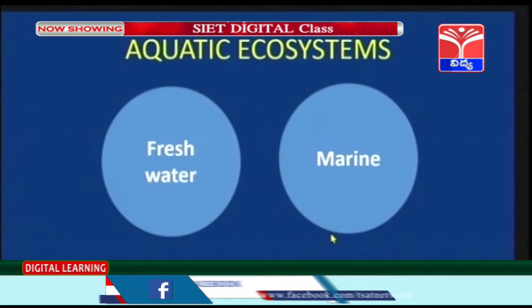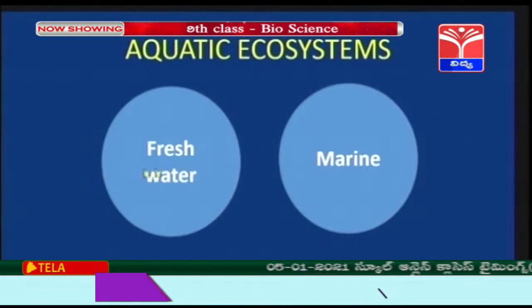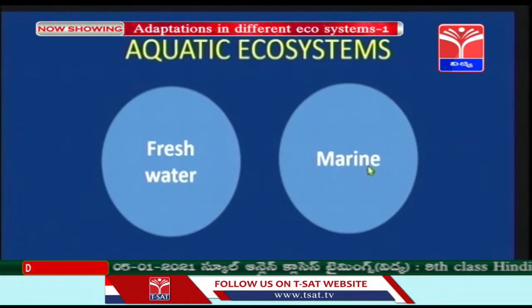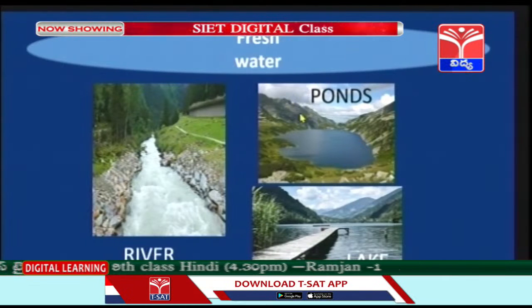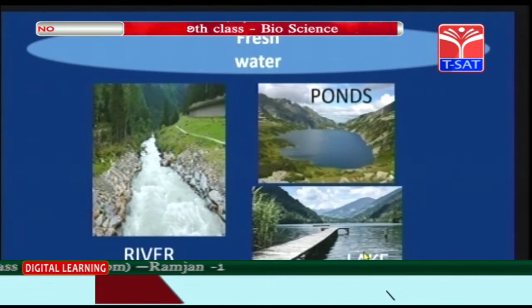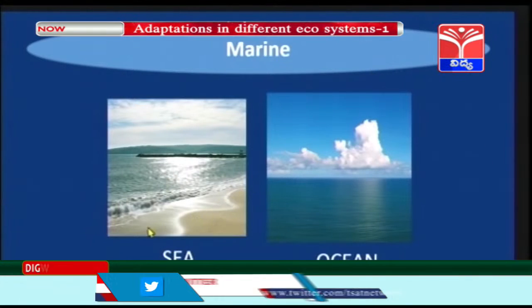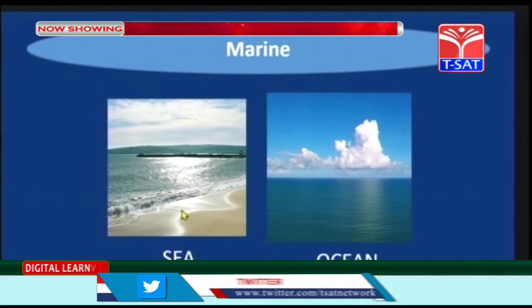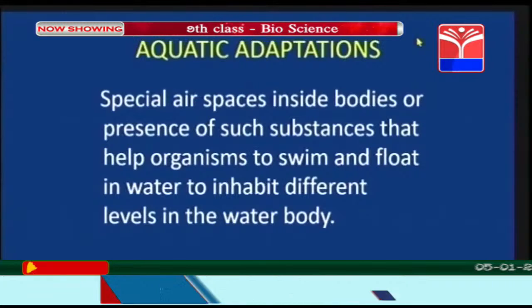So, aquatic ecosystem. There are two different types of aquatic ecosystem, children. Fresh water and the marine. Now, freshwater ecosystems consist of rivers, ponds and lakes. Marine, seas and oceans. So, if the seashore is present, this is called the sea, children. This is the ocean.